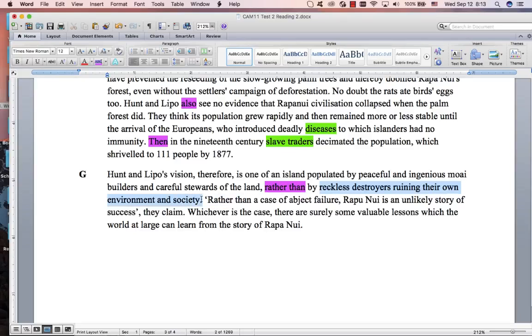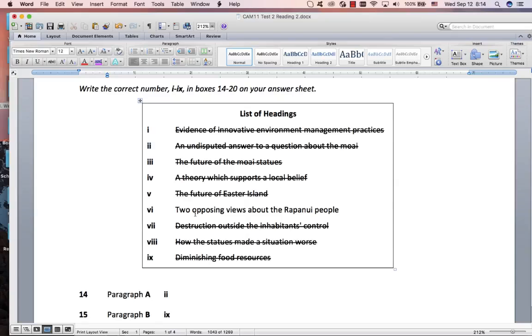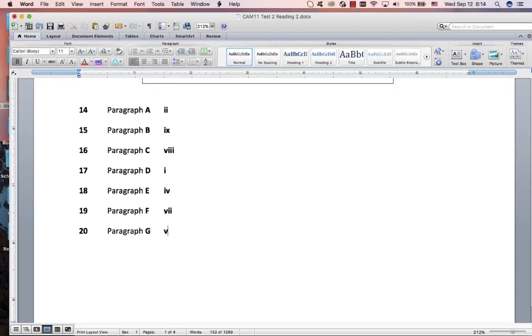And then they have another rather than, they're repeating failure compared to success. So these are the two opposing views. Probably quite difficult. One of the last ones you should have done, but if you had deleted all of these others, then you could have. Alright, sorry I couldn't help you there more.